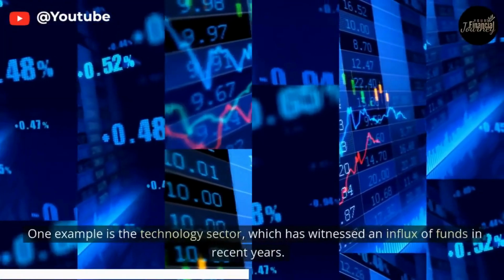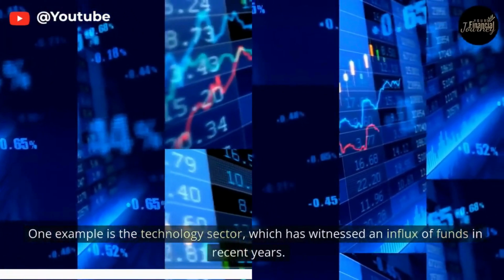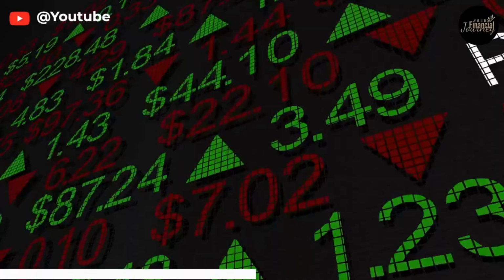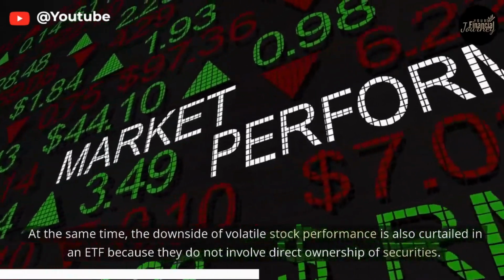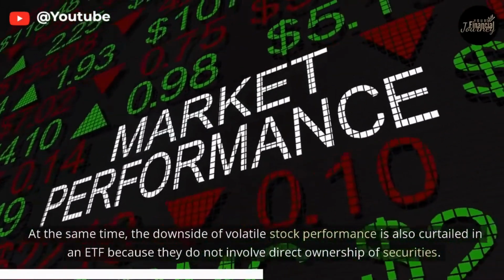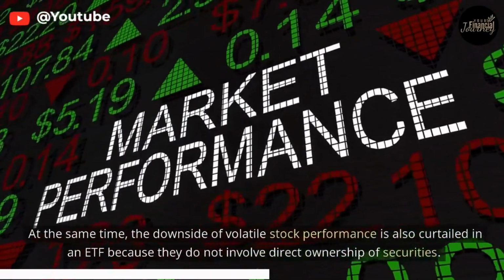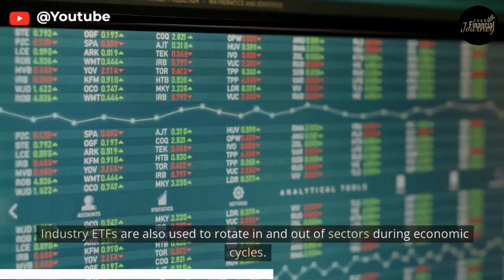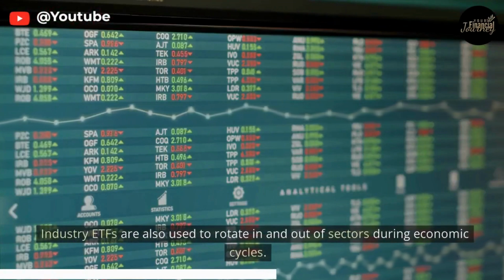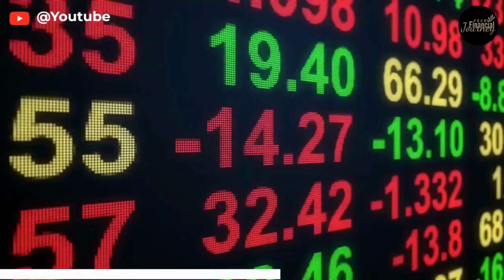One example is the technology sector, which has witnessed an influx of funds in recent years. At the same time, the downside of volatile stock performance is also curtailed in an ETF because they do not involve direct ownership of securities. Industry ETFs are also used to rotate in and out of sectors during economic cycles.